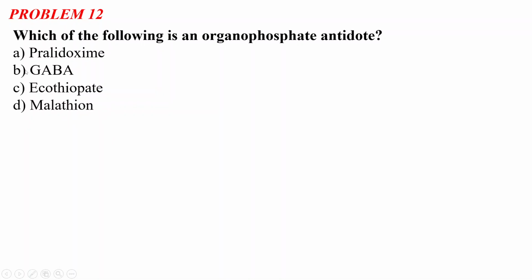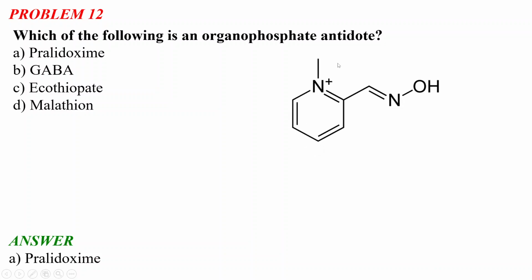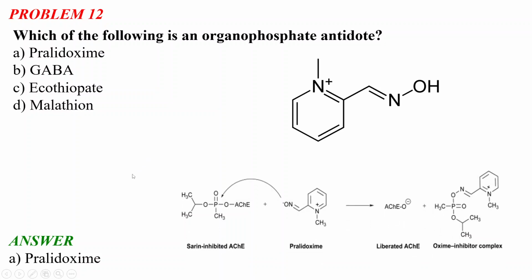Among these four, GABA is a neurotransmitter, as I said. So what is the organophosphate antidote? The correct option is pralidoxime. Okay, so this is the structure of the pralidoxime molecule, and there is a pyridinium ion, and there is an oxygen present in the ortho position. Actually, this is the antidote for organophosphate poisoning.